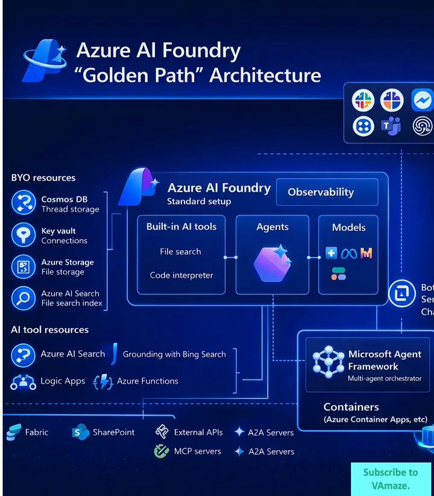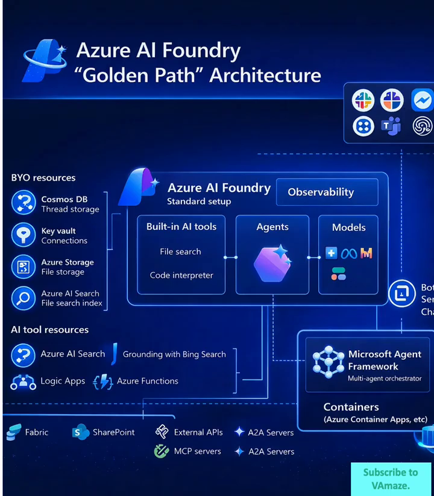At the infrastructure level, you have two deployment options: Fabric and SharePoint integration for lightweight scenarios where you need AI embedded in existing Microsoft tooling, or containers, Azure Container Ops, and similar services for full-scale production deployments with complete control over scaling, networking, and security.